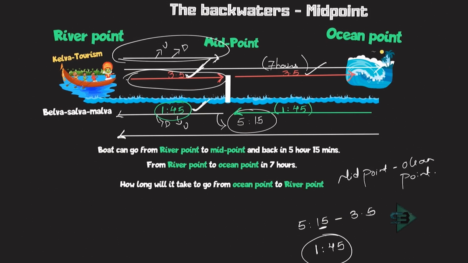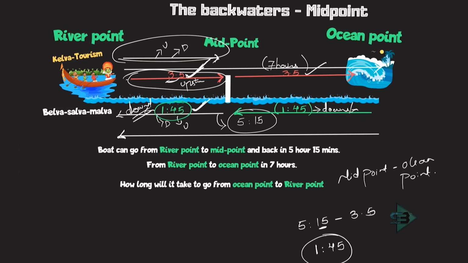Okay, and now you can also know which is upstream and which is downstream, though it is not required to get the answer. This 3.5 would be your upstream. And when you are coming back, this is nothing but downstream. Why is this downstream? Because less time is required. The boat is helped by the stream flow. This is also your downstream.